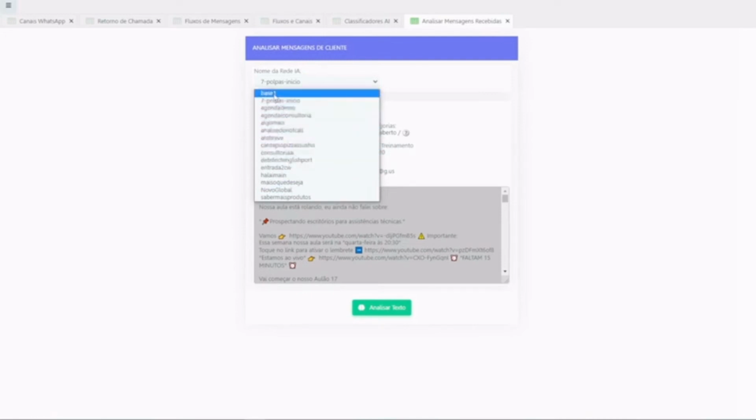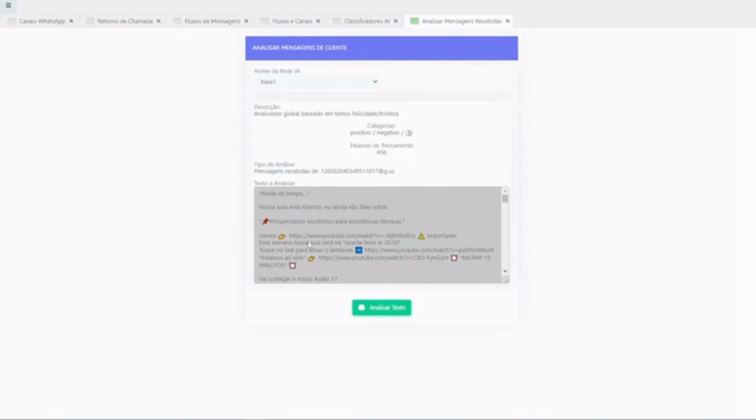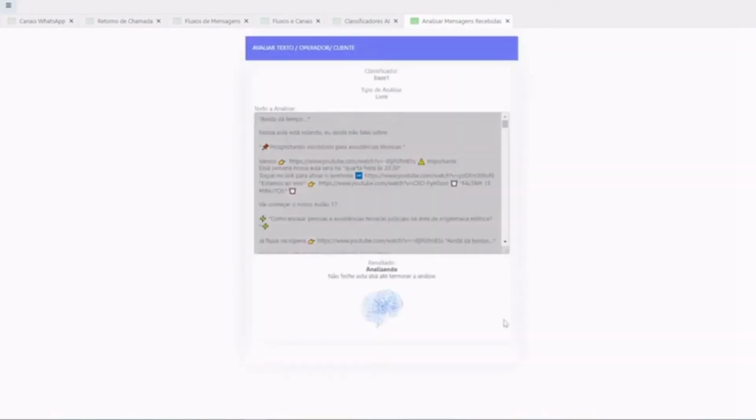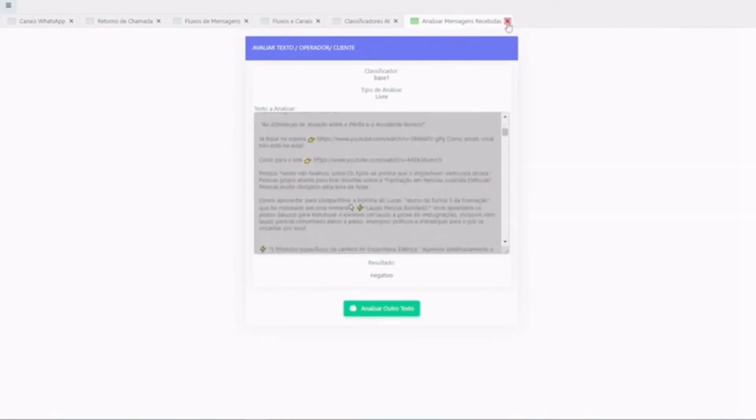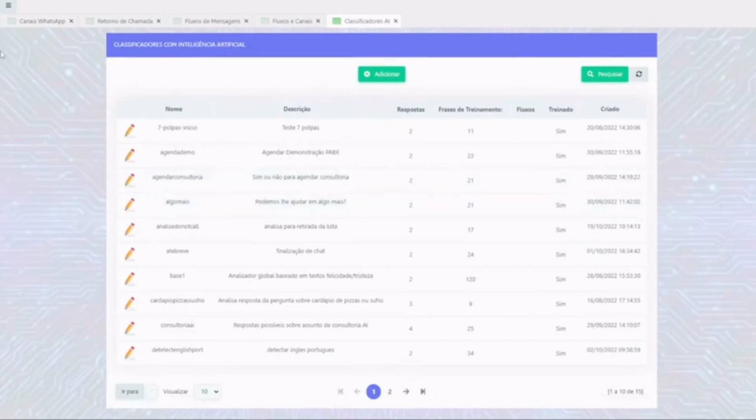For example, emotion detector, positive, negative. And it will say if this chat is positive or if it is negative. It's negative, so it can automatically identify based on the patterns you created. That is, you can use this to classify an operator's service quality. You can automate this to give a score for the automatic service, to place alerts of customers who are angry with one of your operators.